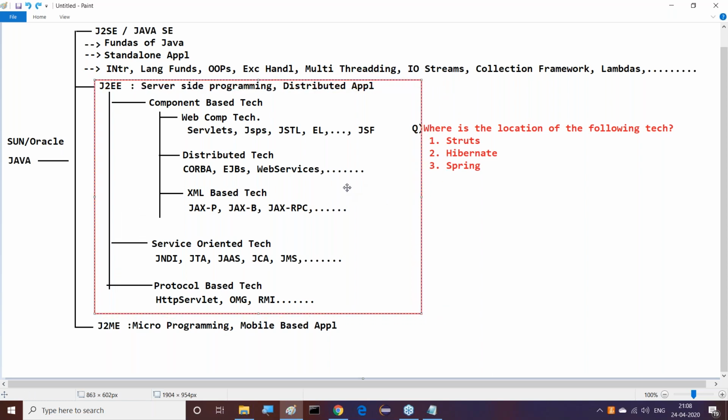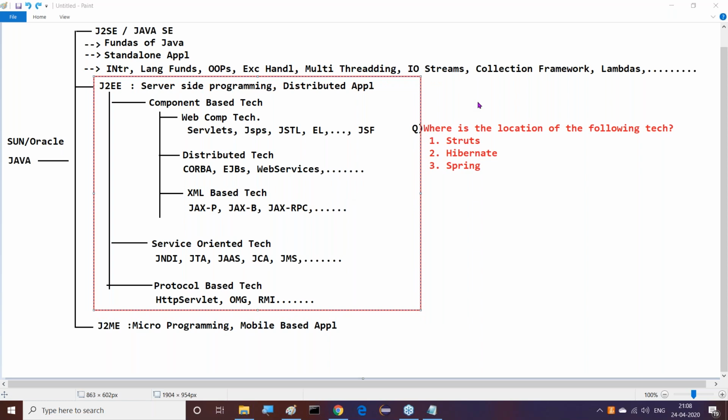Now tell me exactly at which location these Struts, Hibernate, Spring are available. Now tell me under which part. Those who are saying they are inside J2EE technologies, now tell me where they are available. Under component based, service oriented, web component, distributed, XML based, protocol based? You have to answer where they are available. Distributed technologies, component based technologies, under XML.